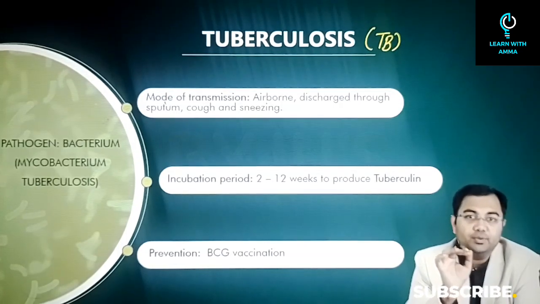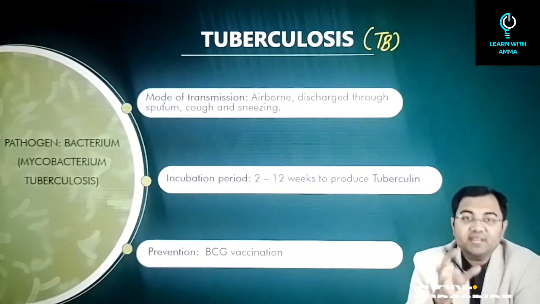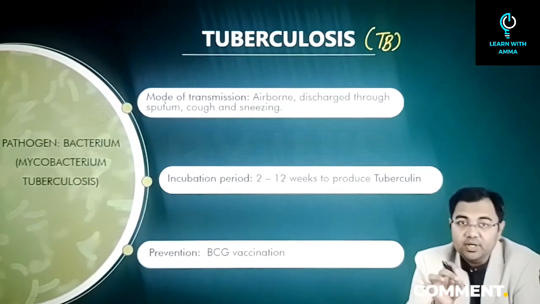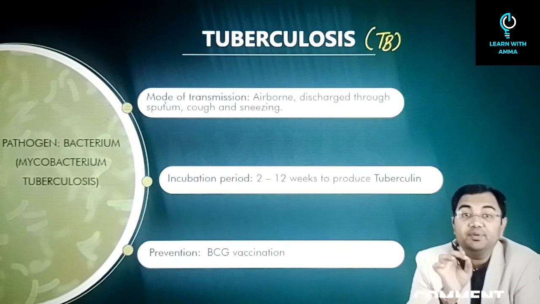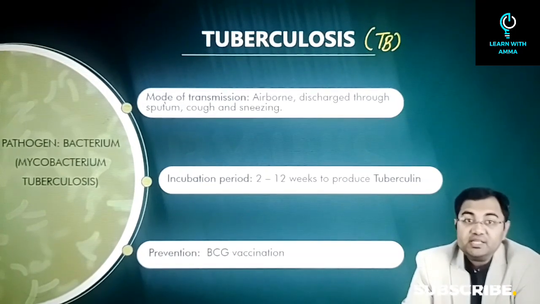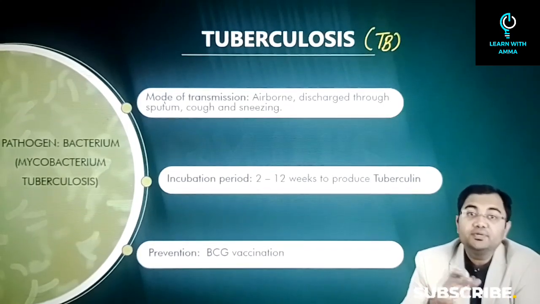Just imagine 2020, the year when COVID-19 started to lay its havoc. Tuberculosis was the second highest killer in the world. A total of 1.5 million people died in 2020 just because of tuberculosis. So that's why tuberculosis has been one of the leading killers of the world entirely.